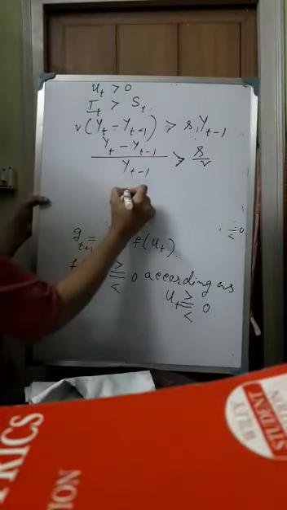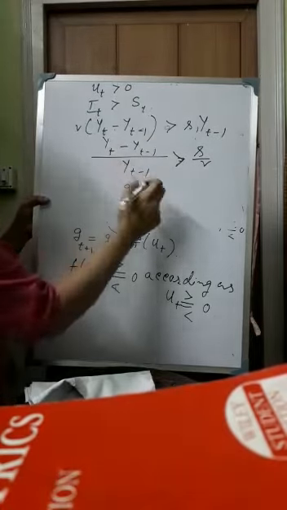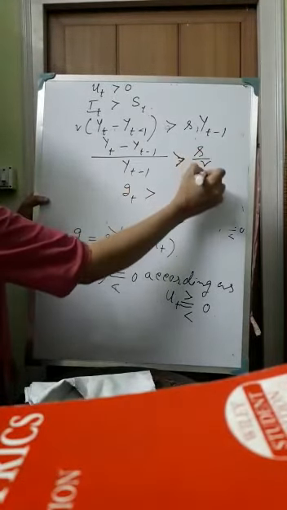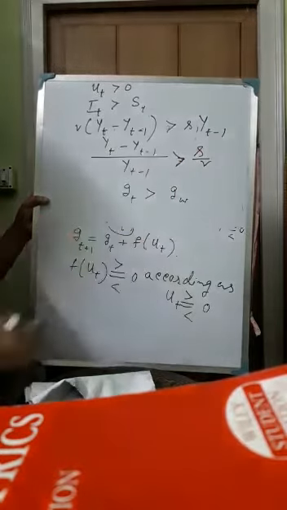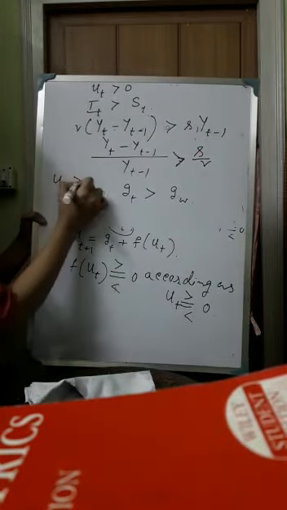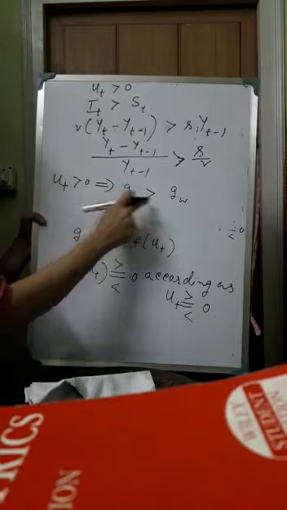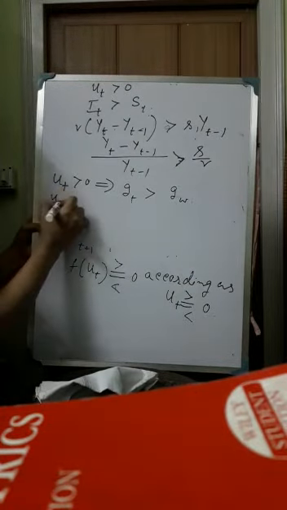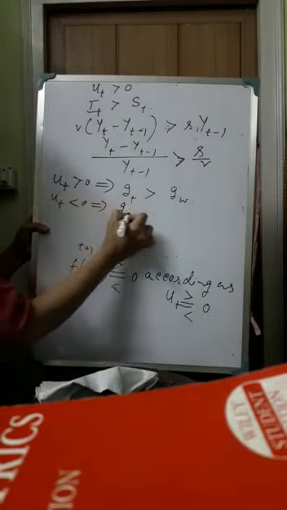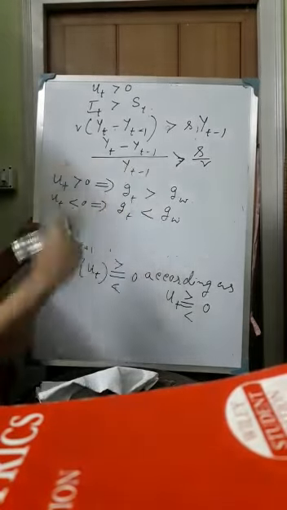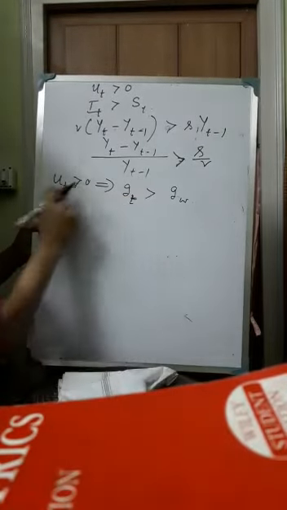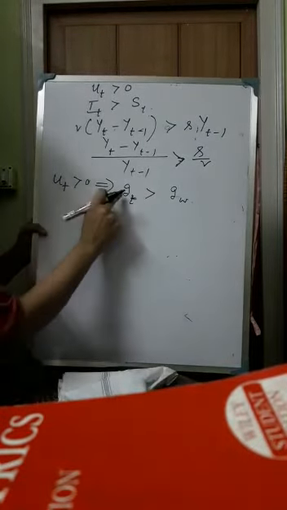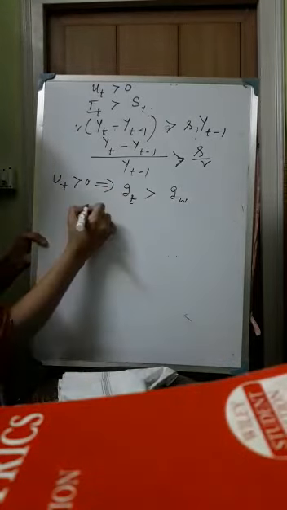So from here we are getting that Gt, this is the actual growth rate. So Gt is greater than s by v. Now what is s by v? s by v is the Warranted rate. So what we are getting is, if Ut is greater than 0, then the actual growth rate is greater than the Warranted rate of growth. And similarly we can get that if Ut is less than 0, then the actual growth rate is less than the Warranted rate of growth. So first let us consider when Ut is greater than 0. So when Ut is greater than 0, then we are getting Gt is greater than Gw.